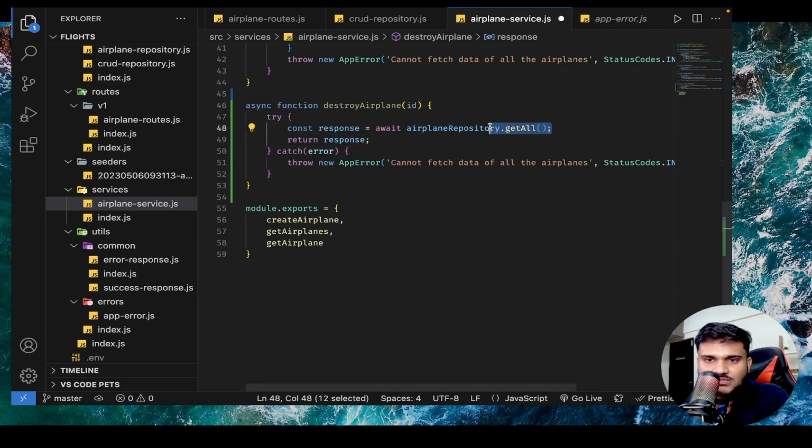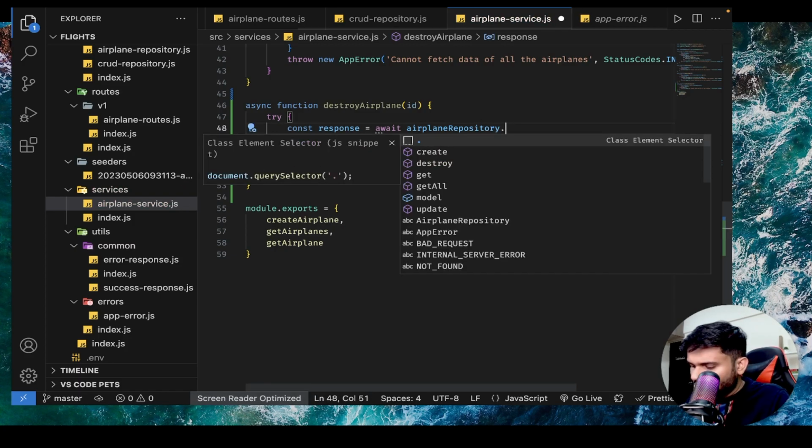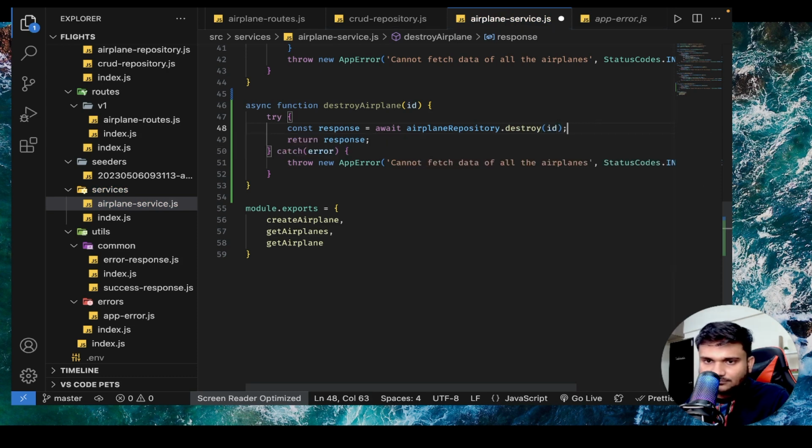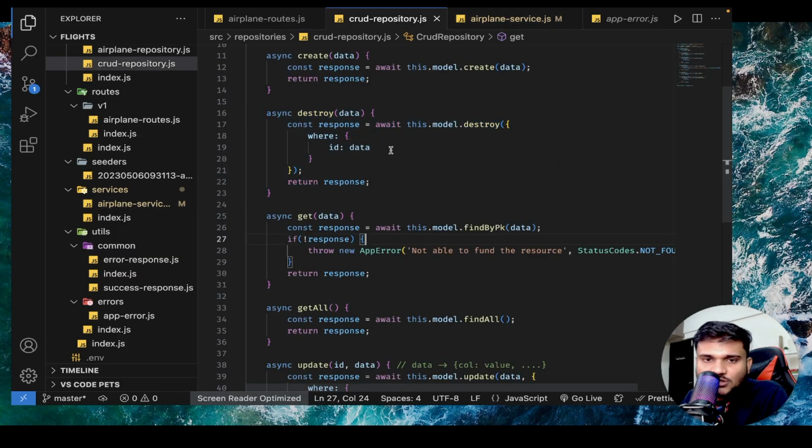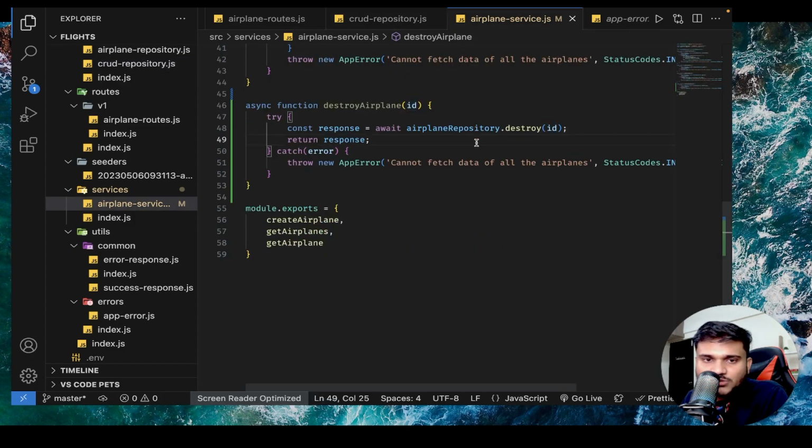And I'll this time say airplane repository dot destroy. So see what's going on. In the service, we wrote a function destroy airplane. It will take an ID property. I'll put a bunch of try catch. Const response is equals to await repository dot destroy and just pass the primary key. Here, based on the primary key, you are actually going to destroy your corresponding object, right? As simple as that. Let's say destroy airplane. Very good.